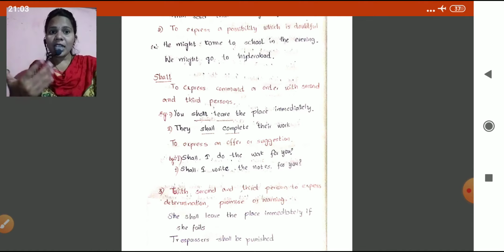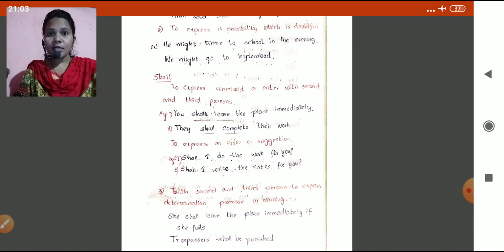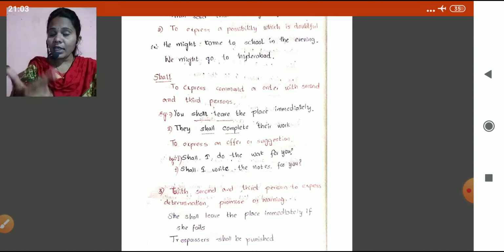You shall leave the place immediately. Actually, you will is what we normally use, but we are using shall here. It means we are expressing command. You will leave the place immediately is normal, but here you are speaking to the other person in a commanding voice. You shall leave the place immediately. They shall complete the work. Like to pass an order or command, you can use shall like this.